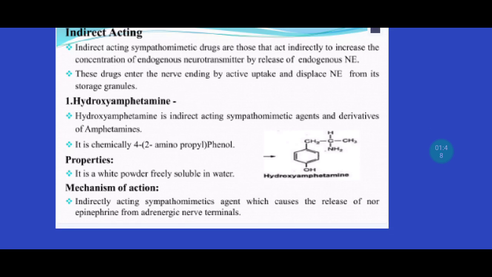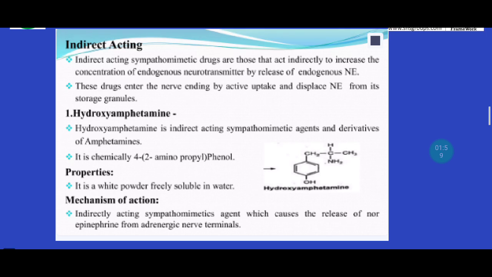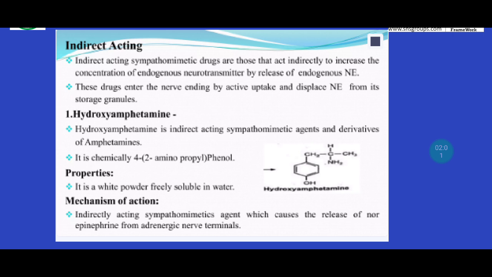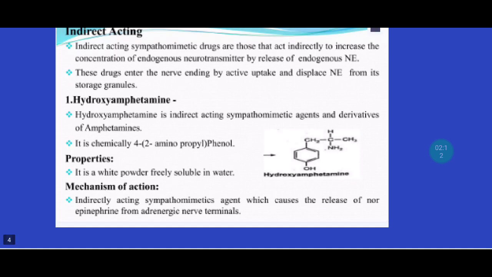Indirect acting sympathomimetic drugs act indirectly to increase the concentration of endogenous neurotransmitter by release of endogenous norepinephrine. These drugs enter the nerve ending by active uptake and displace norepinephrine from its storage granules. First one is hydroxyamphetamine. Hydroxyamphetamine is an indirect acting sympathomimetic agent and a derivative of amphetamine.